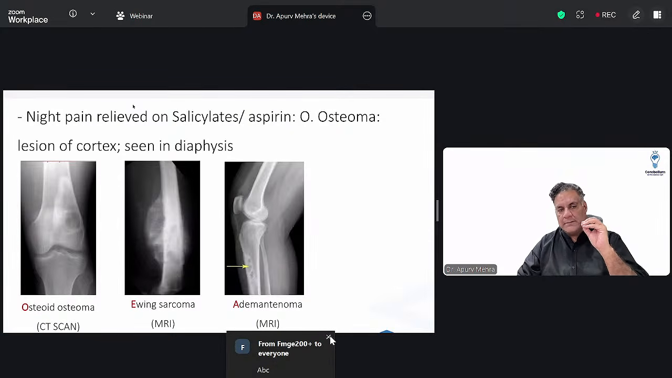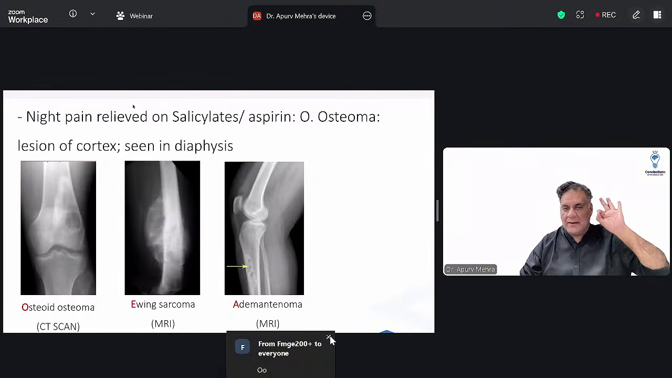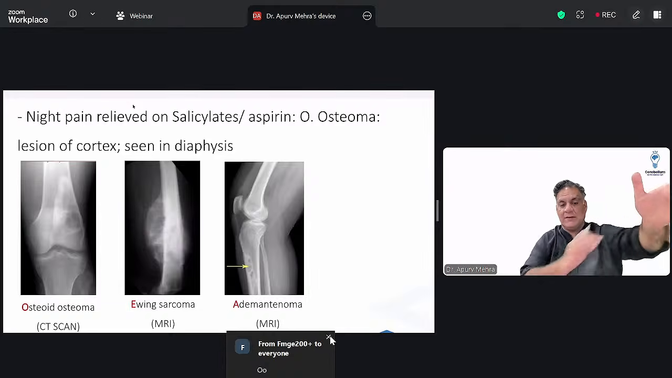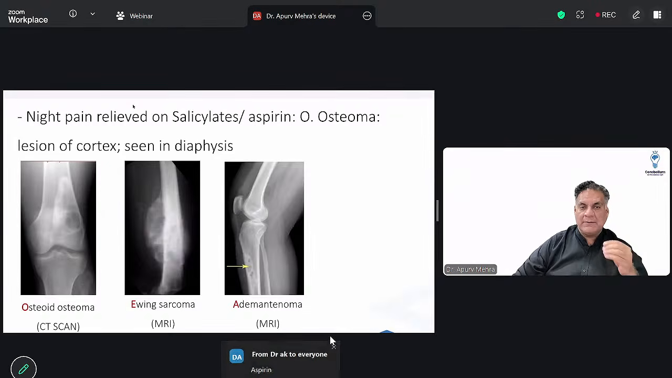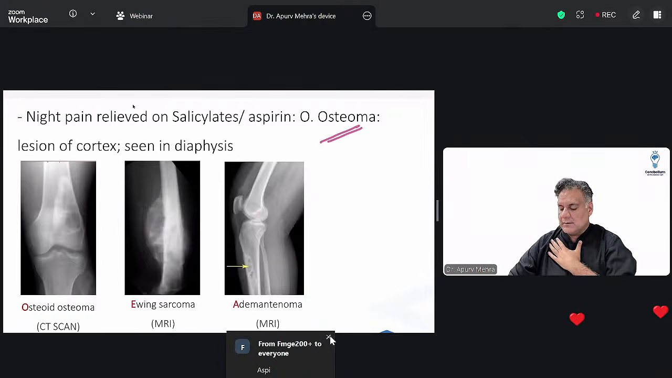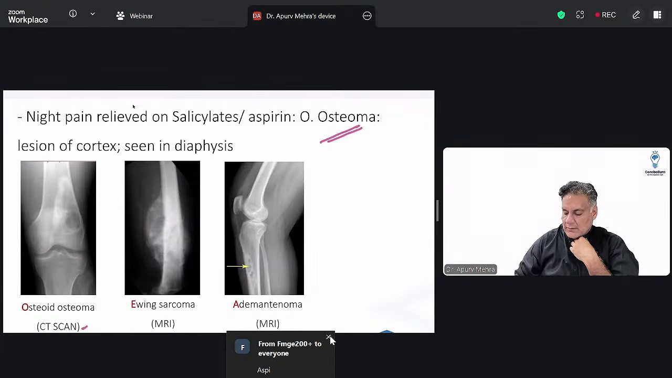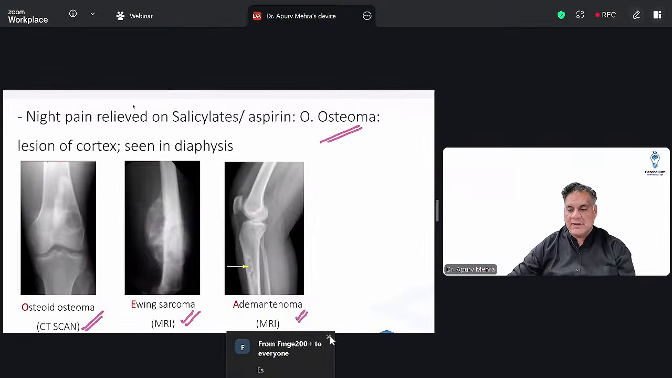A bony growth, right, which is causing a night pain in the cortex of the bone. Diaphyseal lesion. Most of the lesions are metaphyseal. Right? Night pain relieved on taking salicylates or aspirin. 2015 में तो ये question आया था that the patient had a lesion which had night pain and it disappeared on taking aspirin. That is osteoid osteoma. All right. So this is the lesion of the diaphysis. Okay, and this is the only lesion where you do a CT scan. The other lesions which are seen in diaphysis are Ewing sarcoma or adamantinoma. So all of them start with vowels A, E, I, O, U.